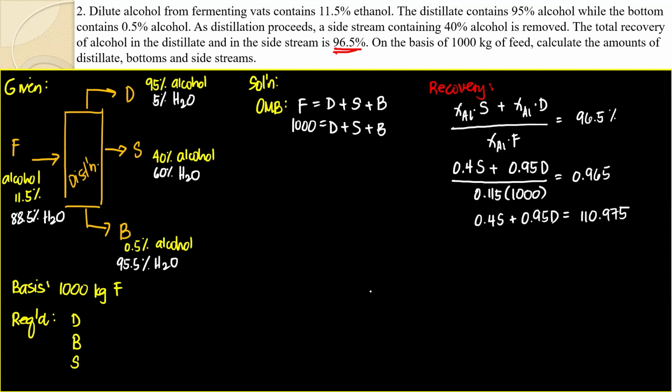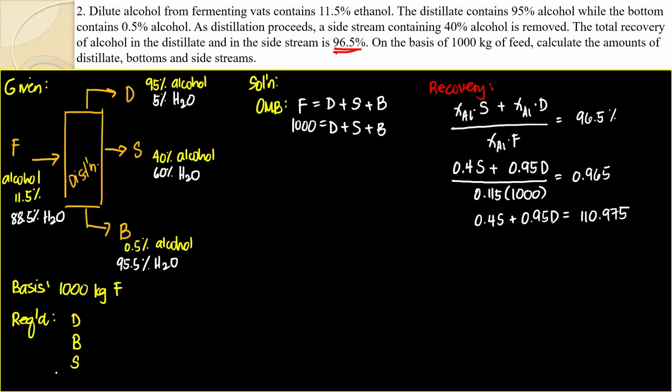Okay. So let us stop here for the meantime. Ano ba yung pwede nating ma-solve? Okay. Now, let's try doing the balances. It's up to us. We can do water balance. You can do alcohol balance. It's up to you, right?